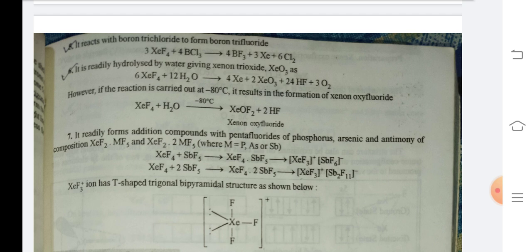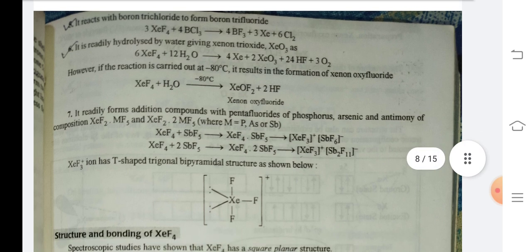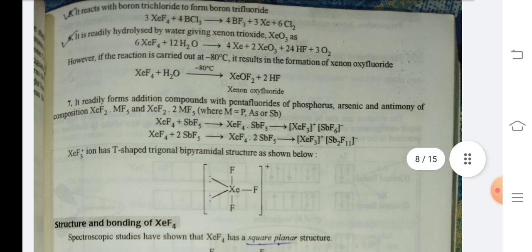Number 6. It is readily hydrolyzed by water, giving xenon trioxide XeO3 as 6XeF4 + 12H2O gives 4Xe + 2XeO3 + 24HF + 3O2. However, if the reaction is carried out at -80 degrees Celsius, it results in the formation of xenon oxyfluoride. XeF4 + H2O at -80 degrees Celsius gives XeOF2 + 2HF. Number 7. It readily forms addition compounds with pentafluorides of phosphorus, arsenic and antimony of composition XeF4·MF5 and XeF4·2MF5, where M is equal to P, As or Sb.